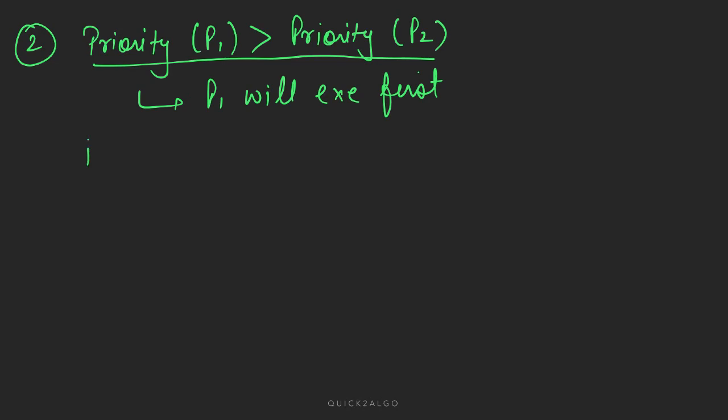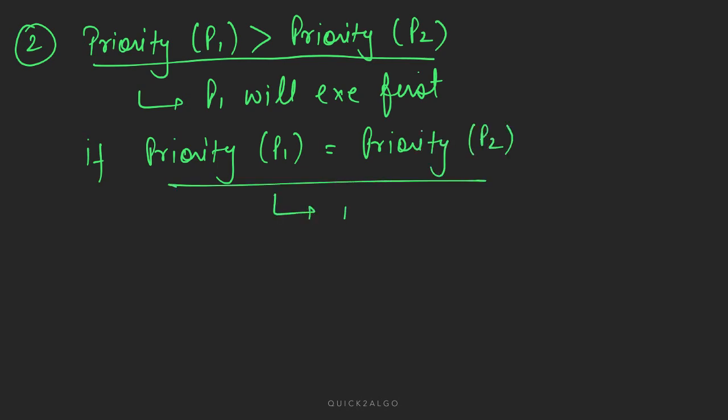And if the priority of P1 is equal to the priority of P2, then we will use the round robin algorithm. Okay, so this is fine. No fuss, no worries. This is just a simple two-point extension of the first rule, which we have already discussed in the previous slide. Now let's go to the third rule.